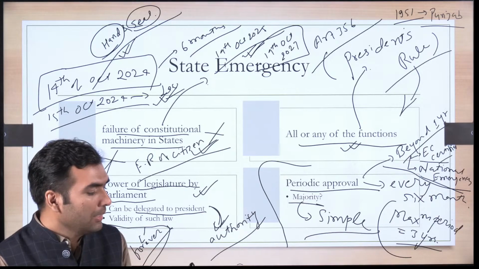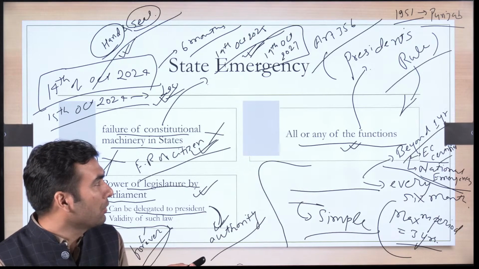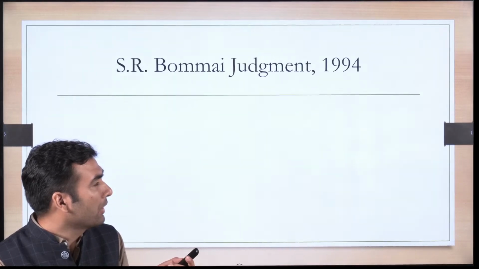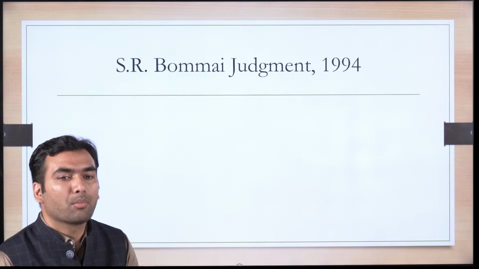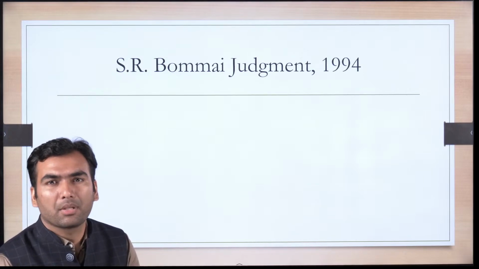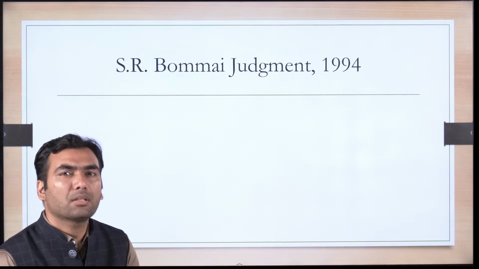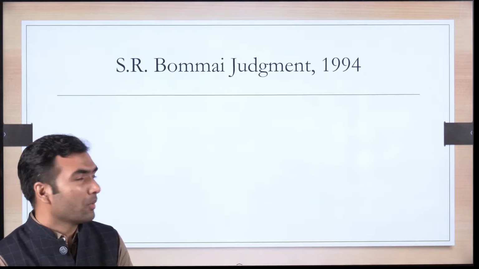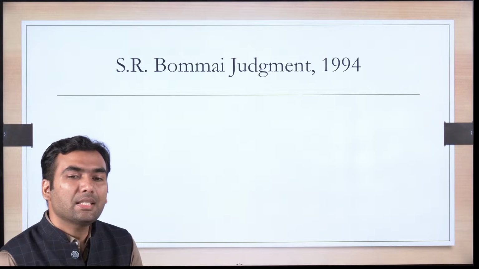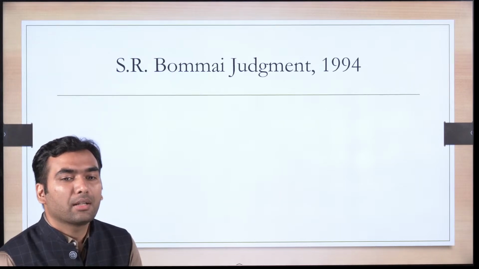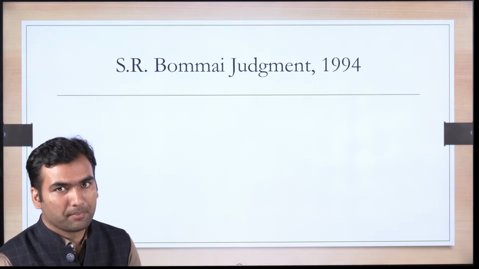Ultimately the matter went to the Supreme Court, and the Supreme Court gave a landmark judgment, which is known as the S.R. Bommai case. If any question comes on president rule, your answer must mention this judgment, because this judgment, which came in 1994, changed the way Article 356 has been used. What was there?